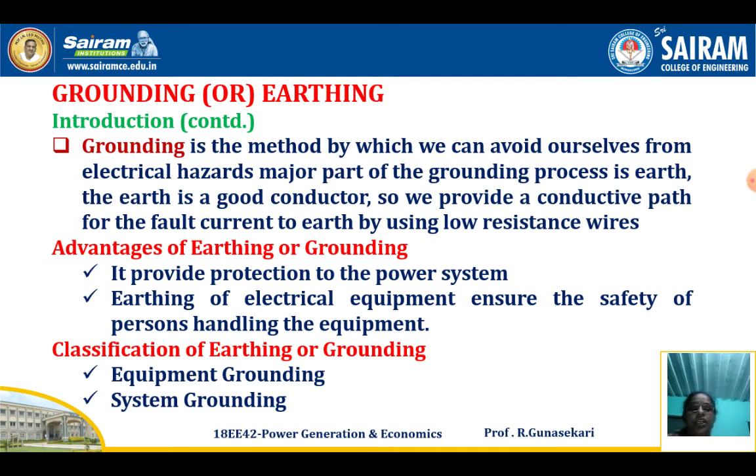Earthing of electrical equipment ensures the safety of persons handling the equipment. Then the classification of earthing or grounding. There are two types of earthing: one is equipment grounding, another one is system grounding.